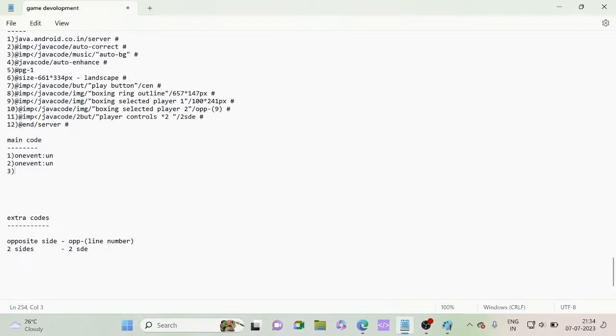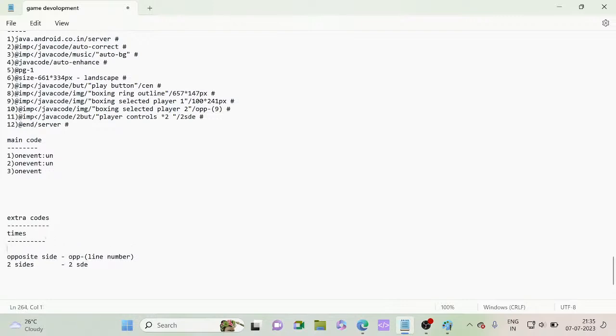Now the third line, at, that also on event. Okay, so now let's learn some extra codes, that is for times. Codes for times.